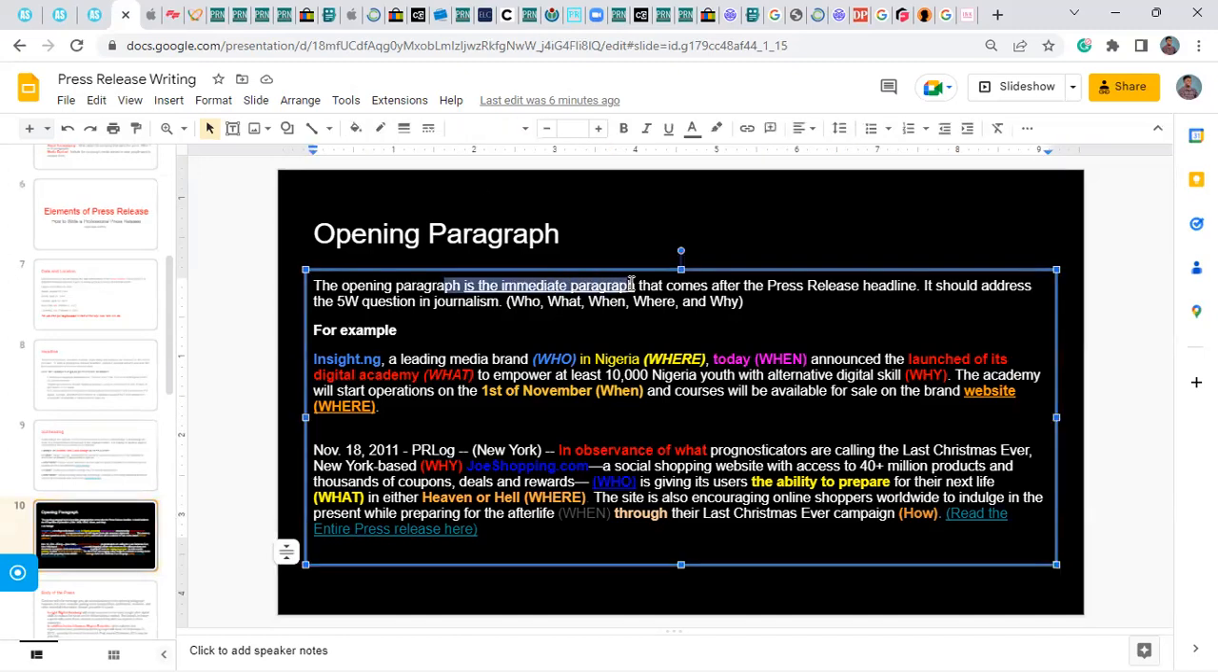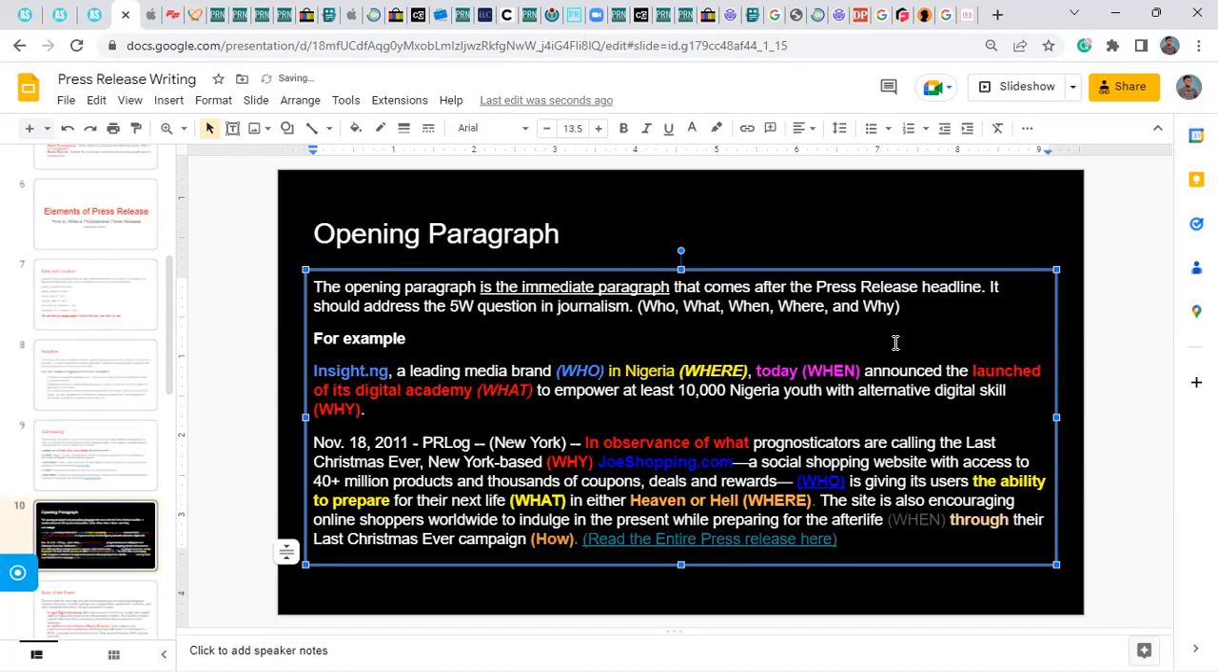The opening paragraph is the immediate paragraph that comes after the press release headline or sub-headline, as the case may be. It should address the 5W questions in journalism: who, what, when, where, and why. For example, Inside.ng, a leading media brand in Nigeria, today announced the launch of its digital academy to empower at least 10,000 Nigerian youths with alternative digital skills. This, just 2 lines, 1 paragraph, covers the 5W we have in journalism.